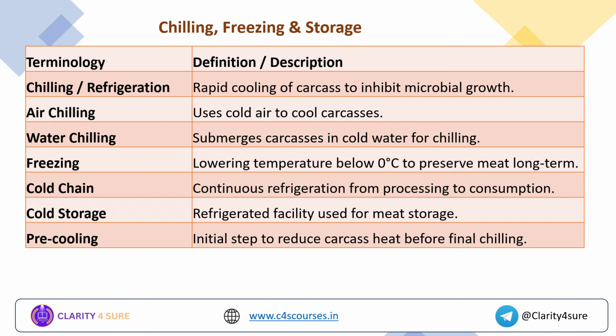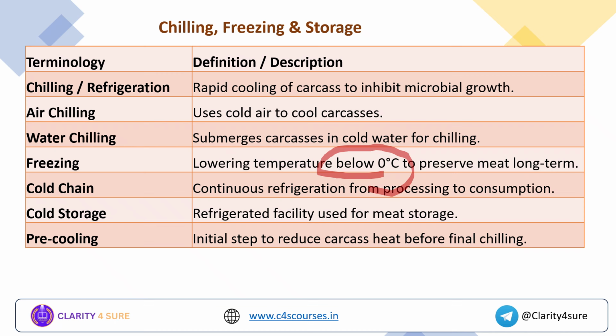Now coming to the next process: chilling, freezing and storage. Chilling, refrigeration, is the rapid cooling of the carcass to inhibit microbial growth. This is a very important step. Air chilling uses cold air to cool the carcasses. Water chilling uses cold water. Freezing is lowering the temperature below 0 degrees Celsius. This is the keyword: freezing means below 0 degrees Celsius to preserve meat for the long term.